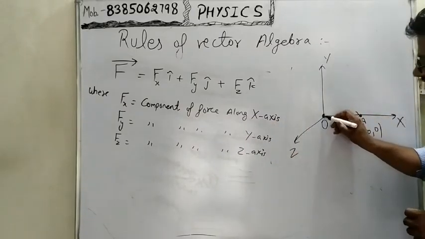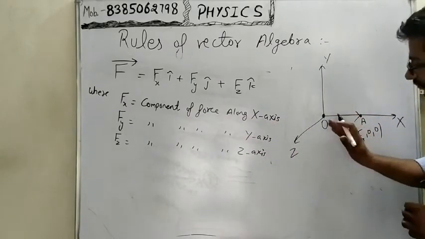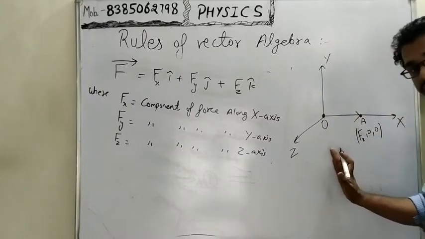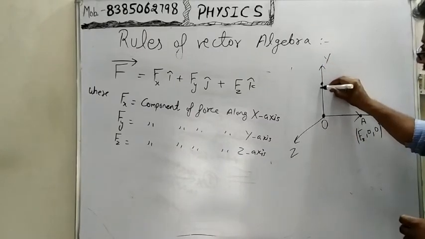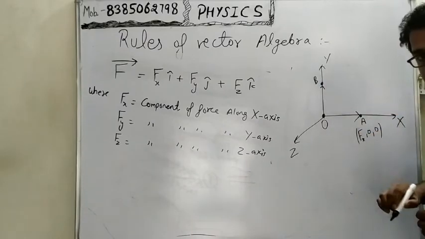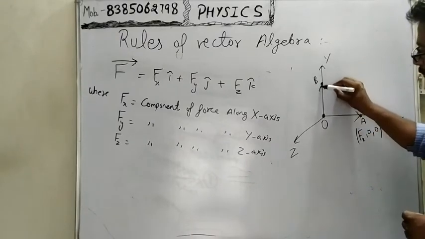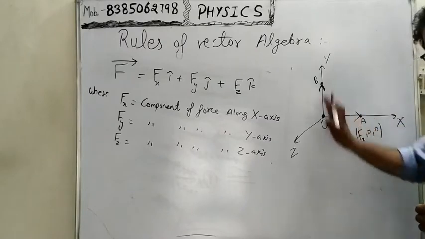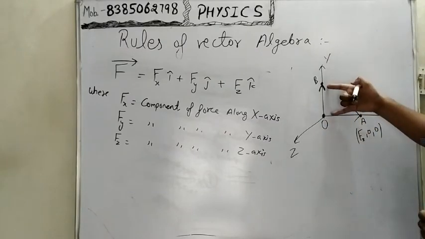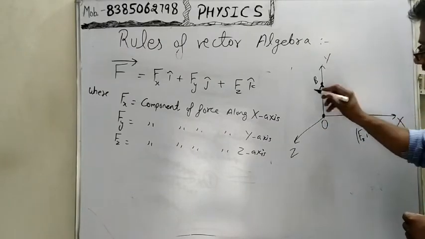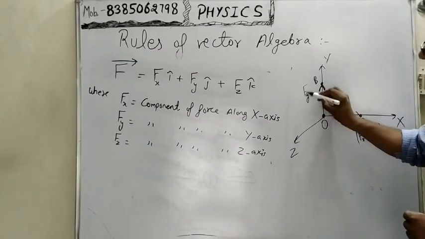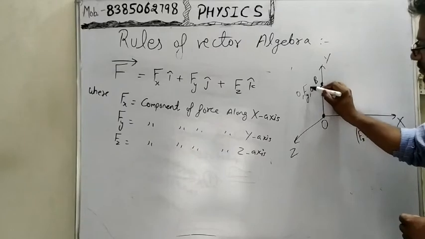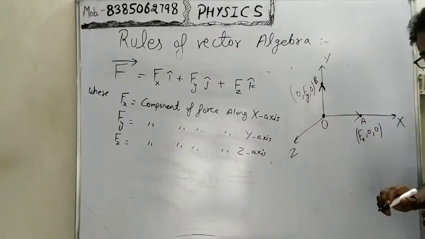Assume that an object is here again and we apply force on it vertically upward and this object reaches point B. Then we draw an arrow from O to B, and the value of OB is fy, and the coordinate will be 0 comma fy comma 0.